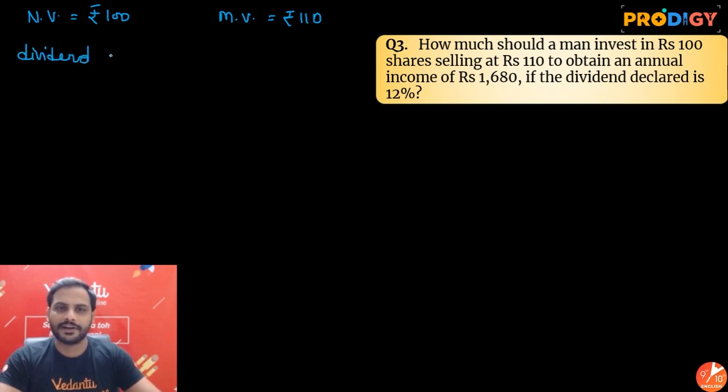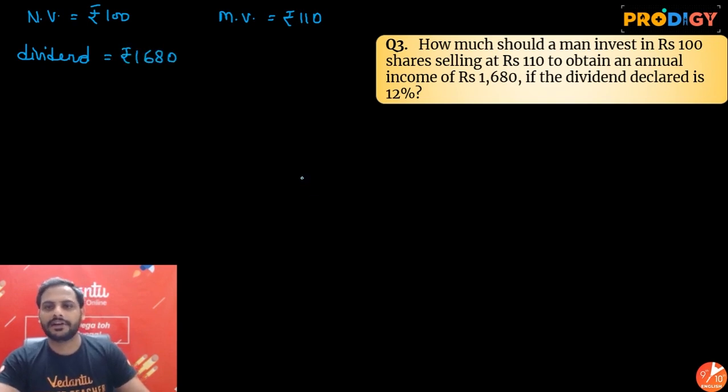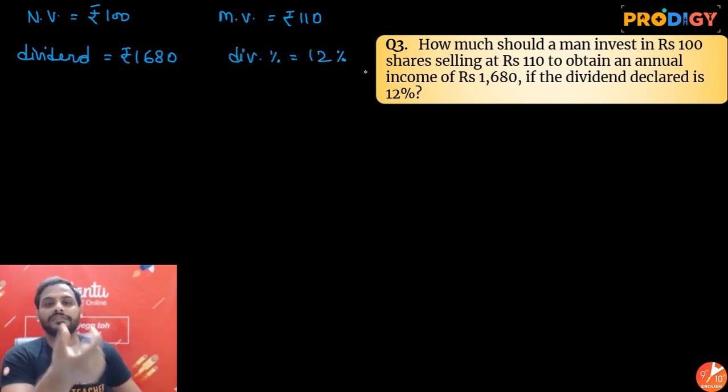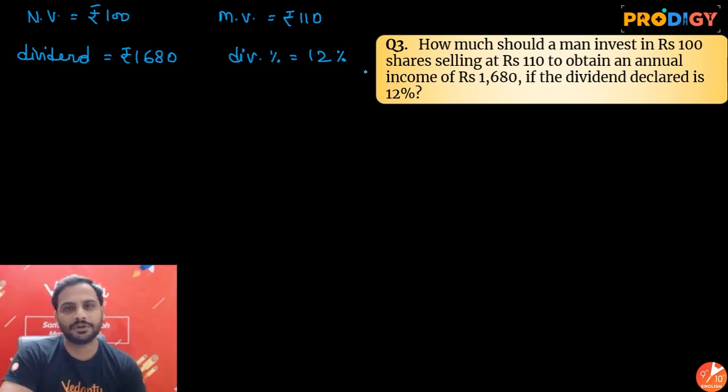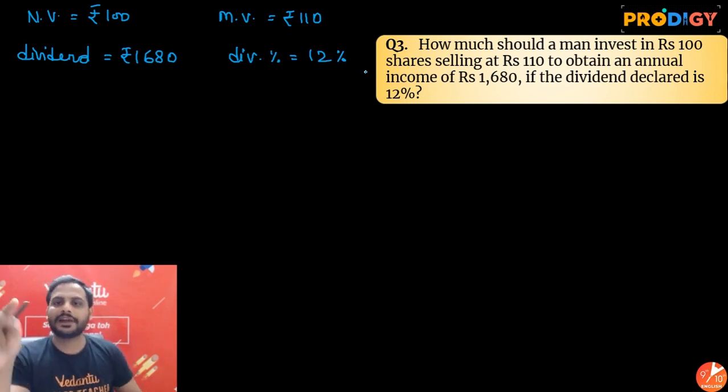So total dividend you want it to be rupees 1680, if dividend declared is 12%, where they have told you dividend percentage is what? 12%. This is your dividend which you want, and they are asking how much a man should invest. Now see, for finding out the investment I need the number of shares which he has to buy multiplied with market value. I know the market value, but I don't know how many shares he needs to buy. Alright, so first thing, number of shares I need to find out to solve this question.